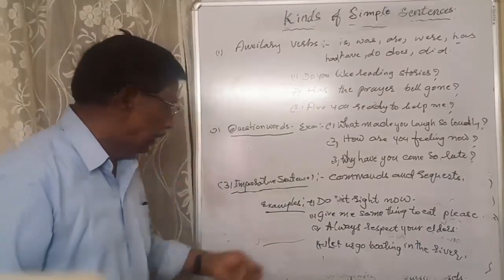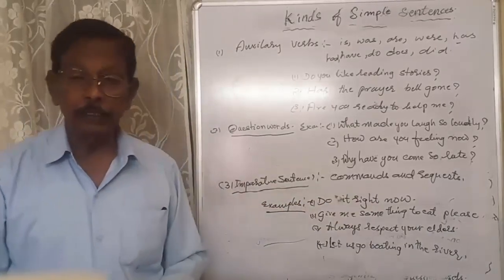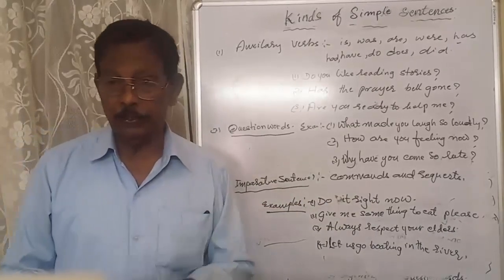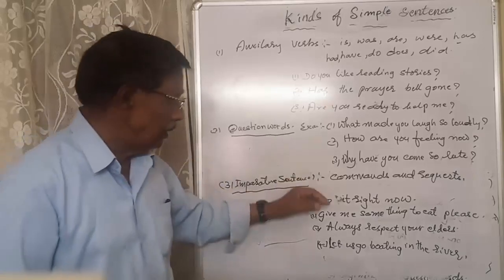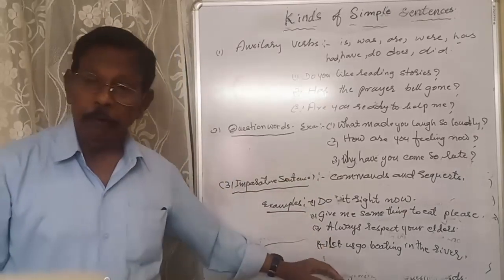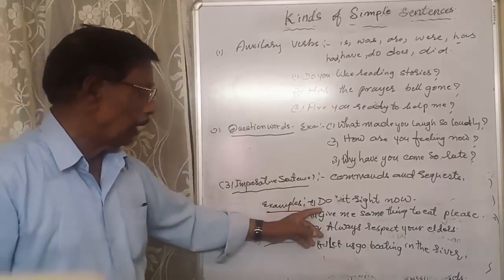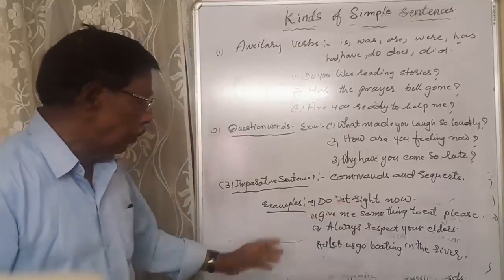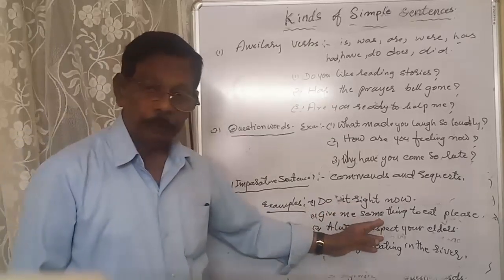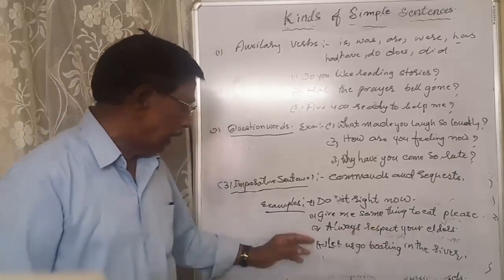In the third sentence, always respect your elders is a piece of advice. Commands, requests, and pieces of advice.